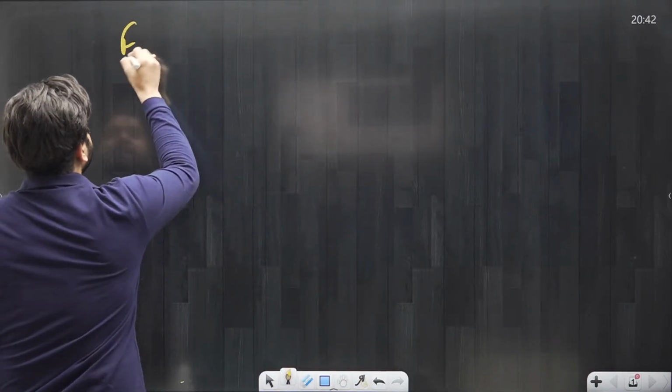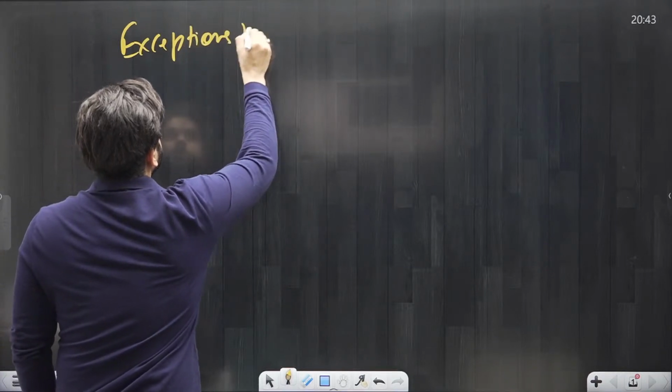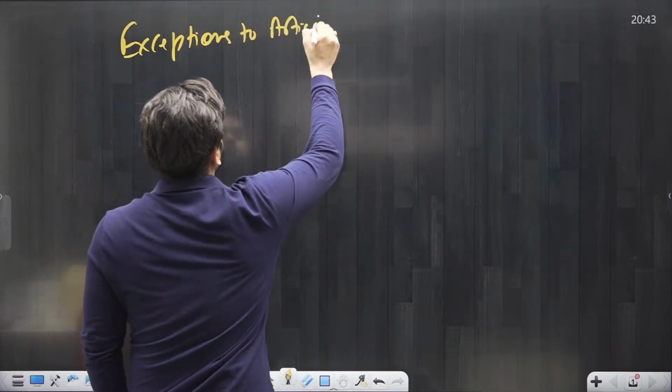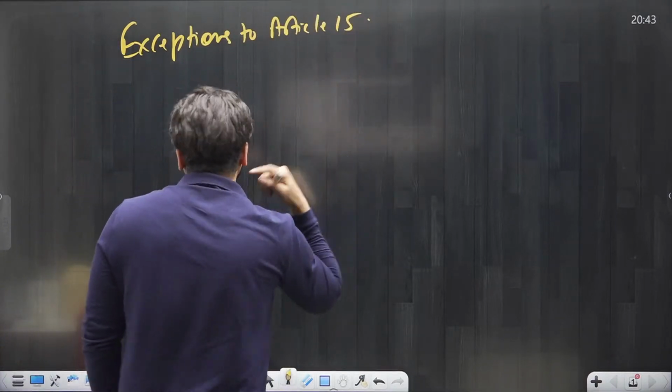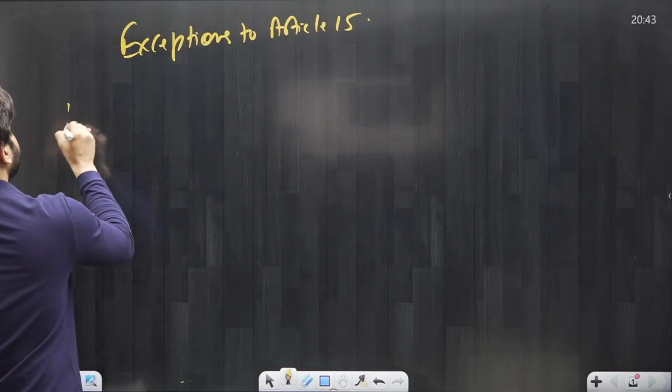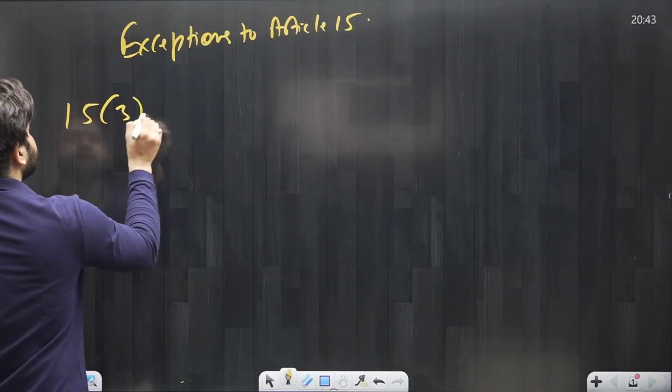And now remember, the remaining four clauses of Article 15 are considered as exceptions to Article 15. So whatever we will study right now will be considered as an exception to Article 15. Okay, so let us discuss the exceptions to Article 15. The first exception to Article 15 is Article 15 Clause 3.